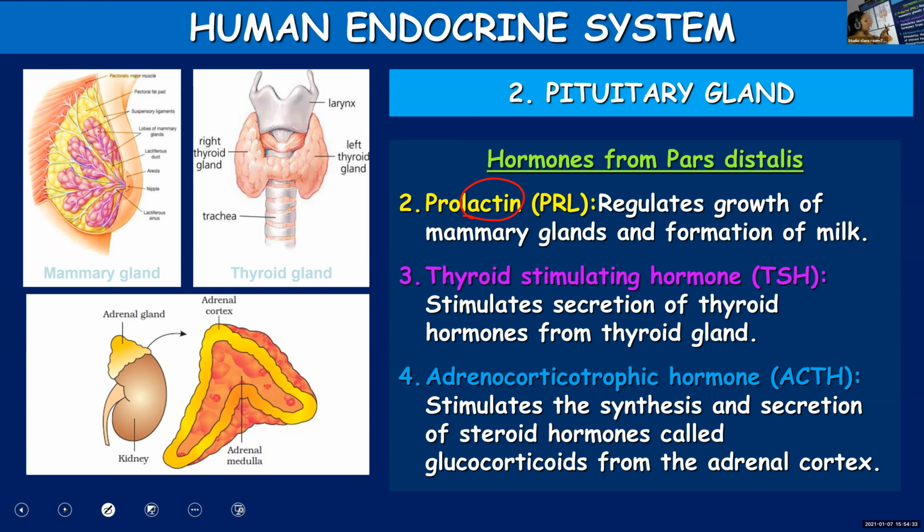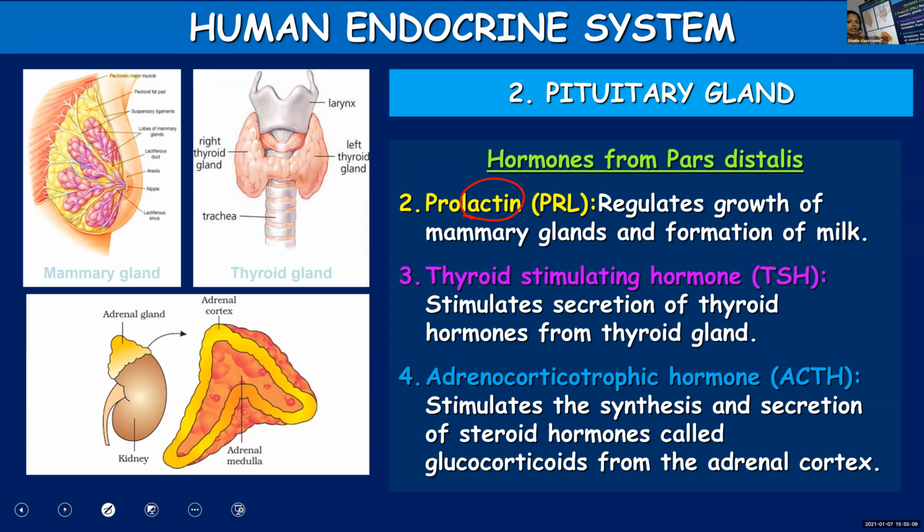Once again, all the three hormones discussed here. Prolactin will regulate the growth of mammary glands and formation of milk. I told you to relate the word lactin with milk. Then thyroid stimulating hormone: from the name of the hormone itself, you will get an idea regarding the function. This hormone will be stimulating the thyroid gland to produce the different thyroid hormones. And adrenocorticotrophic, there also you get an idea, adrenocortico. So this one is stimulating the adrenal cortex.